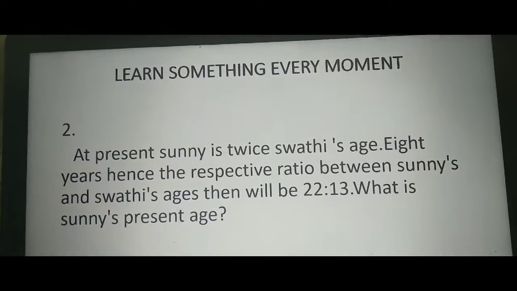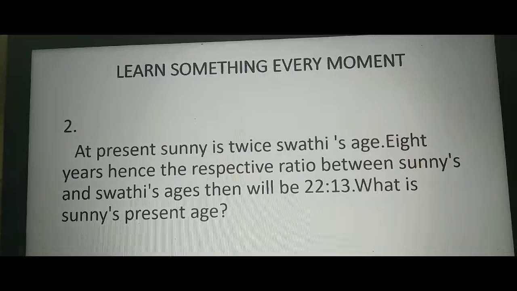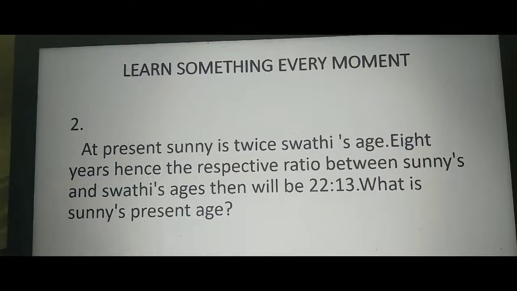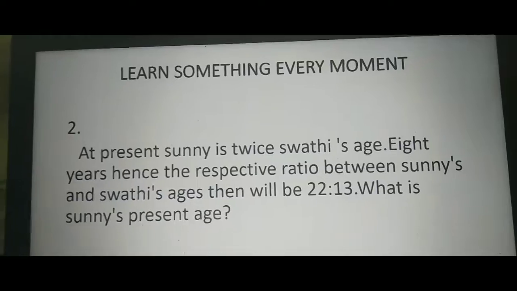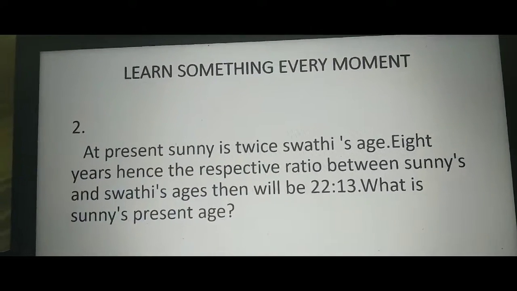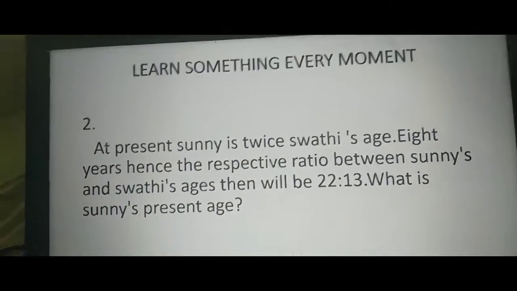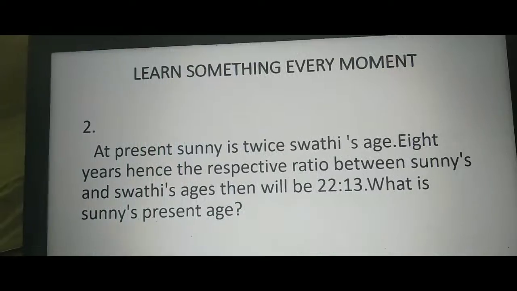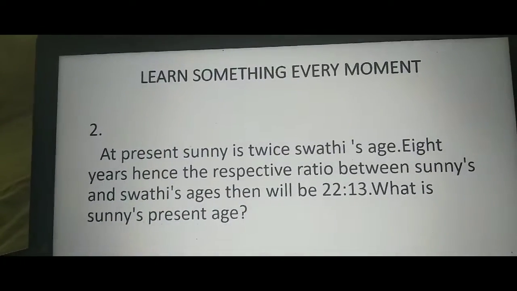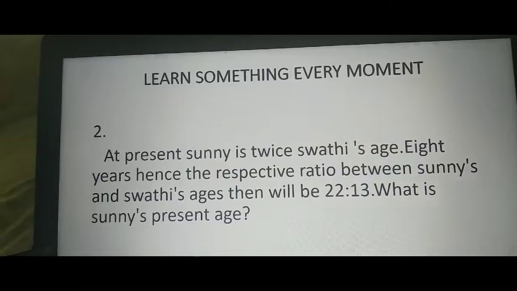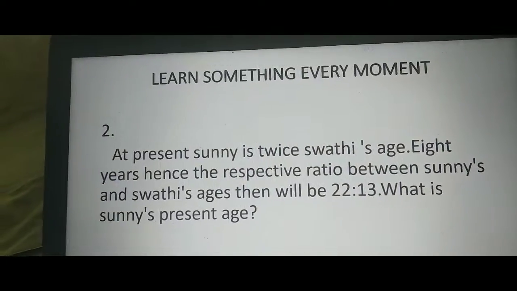Next, what do they give? 8 years hence, the respective ratio between Sunny's and Swati's ages will be 22:13. Here the keyword is hence. Hence means after. See, (2x + 8)/(x + 8) = 22/13. Now we can calculate the x value. What do they ask?